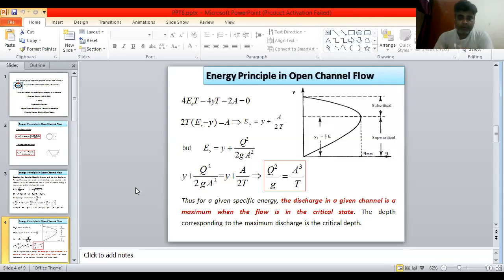It is always applied when the critical state is considered; otherwise, not. When the critical state is considered, then Q square by g is equal to A cube by T. The depth corresponding to maximum discharge is the critical depth.